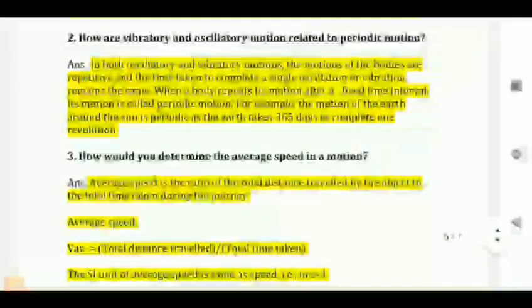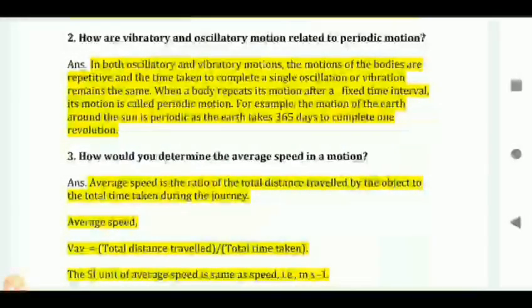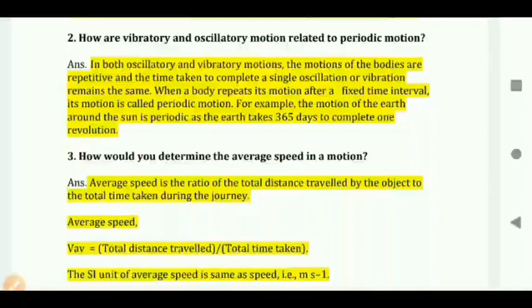Next, question number second. How are vibratory and oscillatory motion related to periodic motion? Answer: in both oscillatory and vibratory motion, the motion of the bodies is repetitive and the time taken to complete a single oscillation or vibration remains the same.